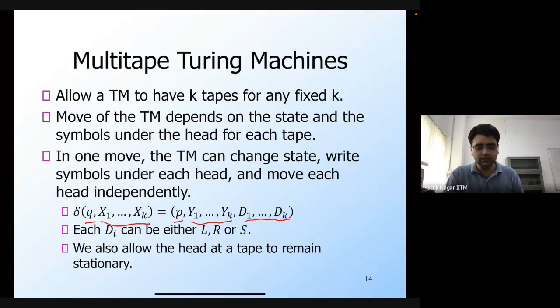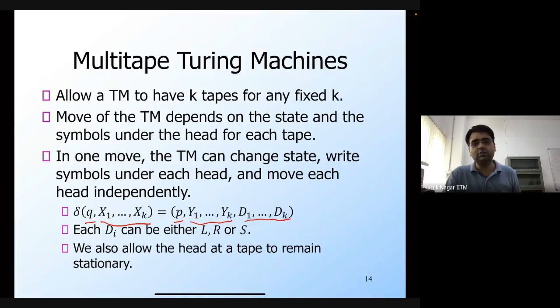So when we moved from a push-down automaton to a Turing machine, we increased our capability of how to handle this infinite storage. Instead of a stack, we now have a tape, which I can read and write at any location.